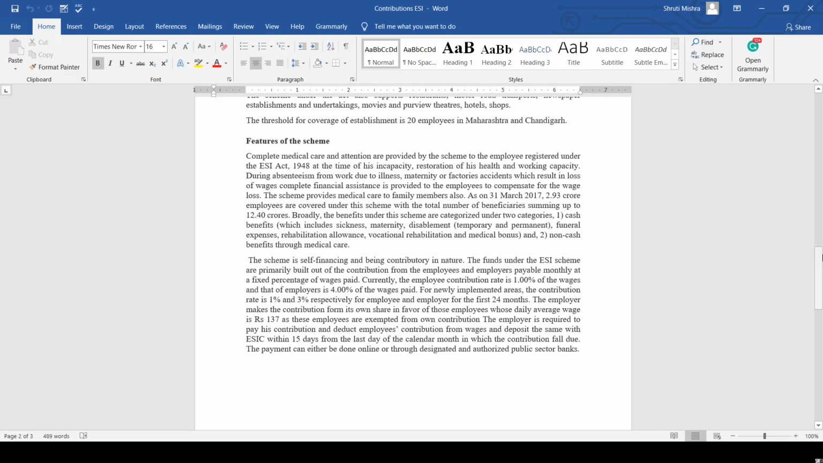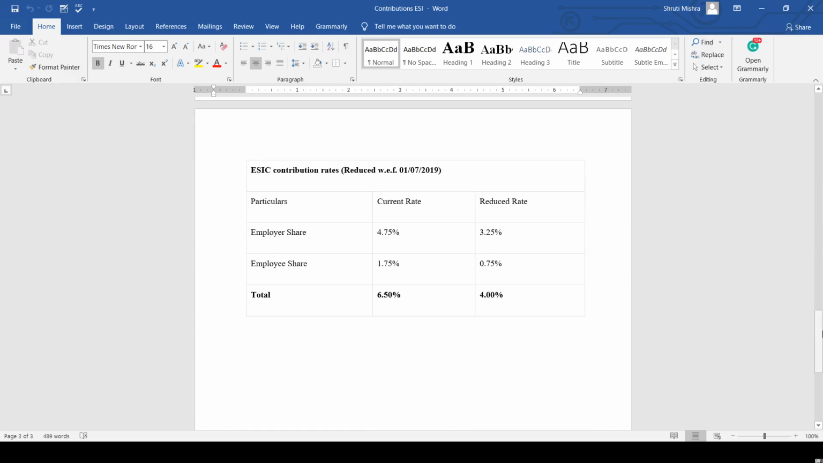Now, the employer makes the contribution from its own share in favor of those employees whose daily average wages is 137 rupees or less, as the employees are exempted from their own contribution. The employer is required to pay the contribution and deduct the employee's contribution from the wages and deposit the same with the ESI within 15 days of the last day of the calendar month. Now, let's talk about the ESI contribution rates, which have been reduced with effect from 1/7/2019.